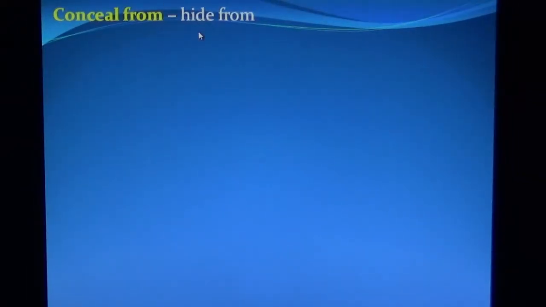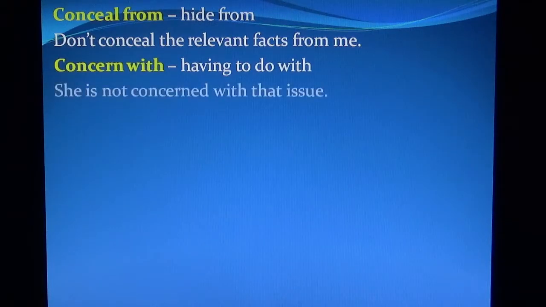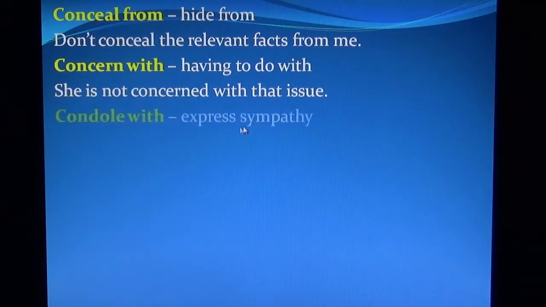Conceal from means hide from. Don't conceal the relevant facts from me. Concern with means having to do with. She is not concerned with that issue.